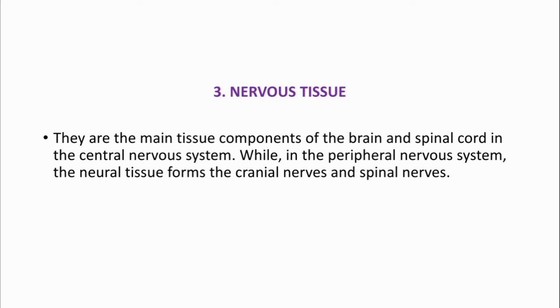Nervous tissue. They are the main tissue components of the brain and spinal cord in the central nervous system, while in the peripheral nervous system, the neural tissue forms the cranial nerves and spinal nerves.